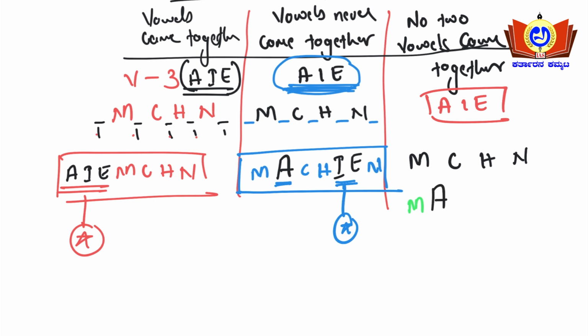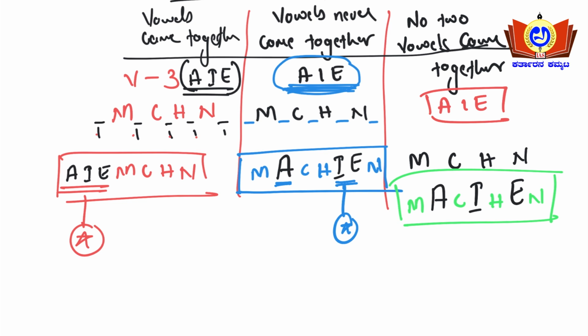Then C I'll write here, and then the second vowel I'll take here, I, and then H I'll write here, and the third vowel I will take, E. And then N. MACHIEN. Okay, so these are the ways.